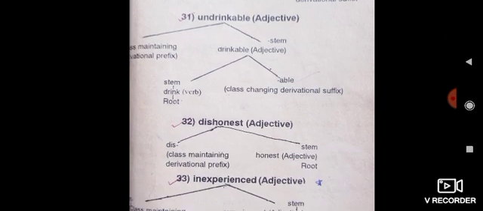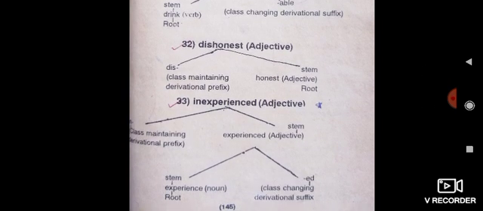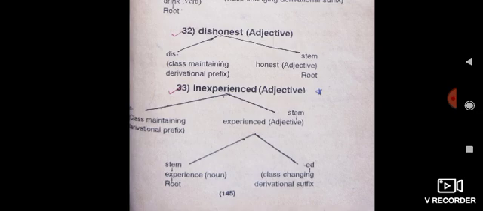32, dishonest. Dishonest is an adjective. Dis is a class maintaining derivational prefix. Then honest. Honest is a stem word. It is an adjective. It is a root word.